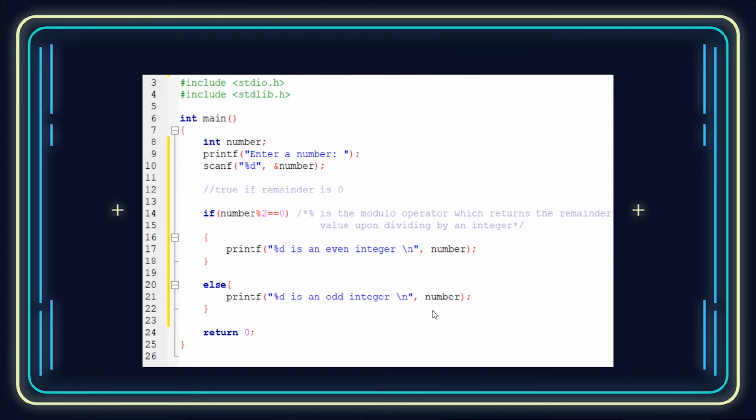And as you can see here, there are two blocks of statements for both if and else. If the condition is satisfied, then it will print that it's an even integer. Else it will print that it's an odd integer. Okay, moving on.